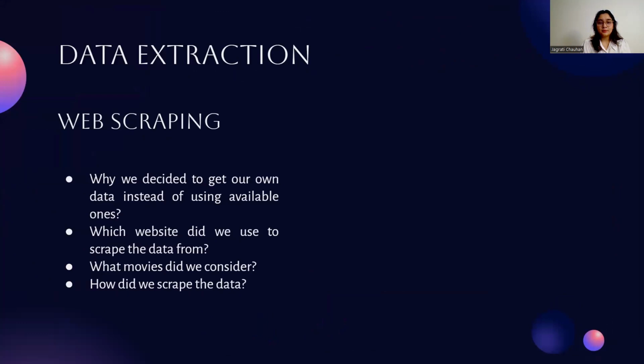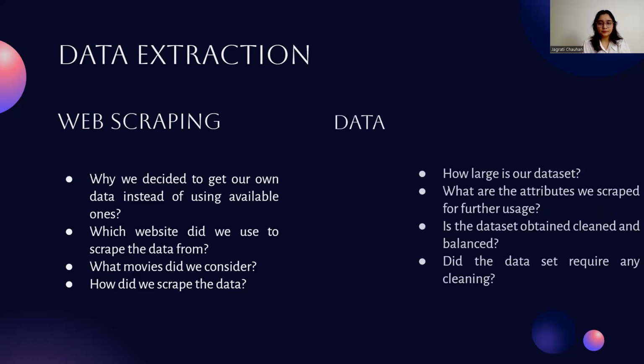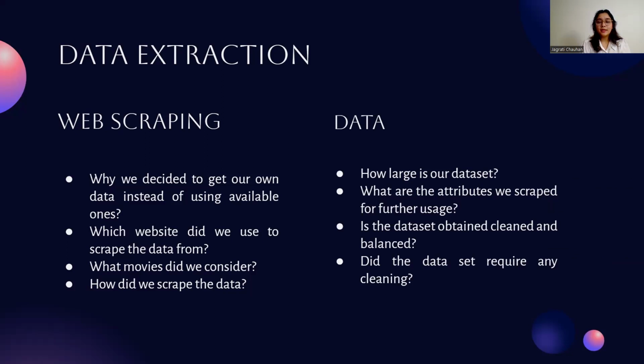Here we have not used any pre-existing data set. We have scraped the data on our own from a website called IMDb. We have scraped the data of 2 movies, Oppenheimer and Barbie, using Beautiful Soup. Oppenheimer has 3,543 reviews. On the other hand, Barbie has 1,483 reviews.